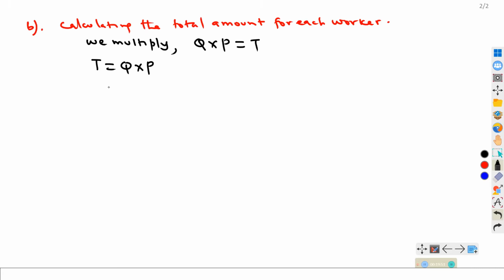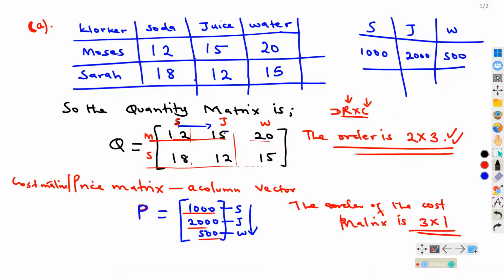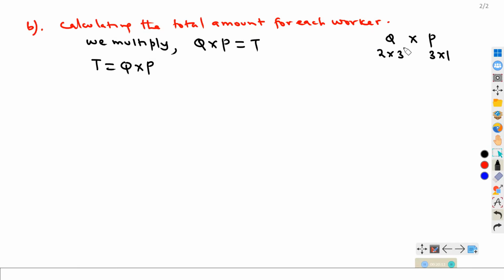Okay, and from here, you need to write clearly and explain the number of columns in Q. To multiply these 2, you have Q with P. If you look at the order, this was a 2 by 3 matrix, and this is a 3 by 1 matrix. Now, to multiply 2 matrices, you must ensure that the number of columns here is the same as the number of rows in this matrix.